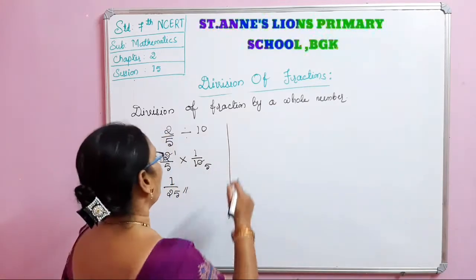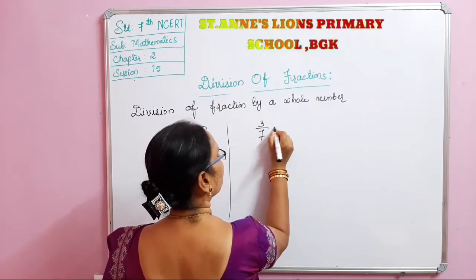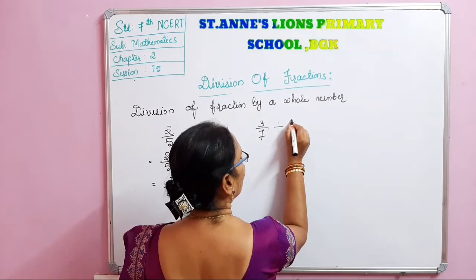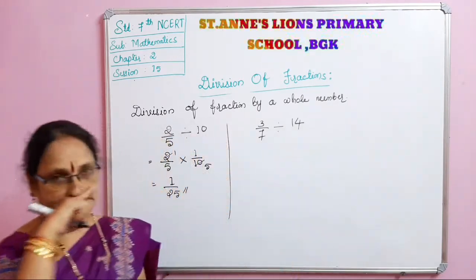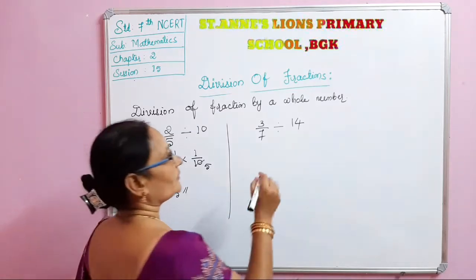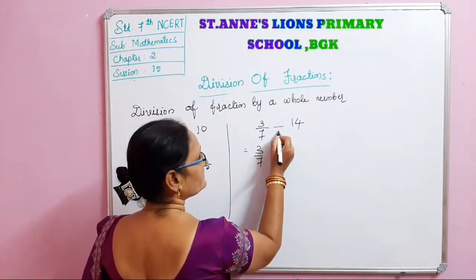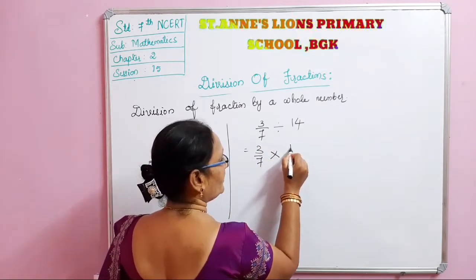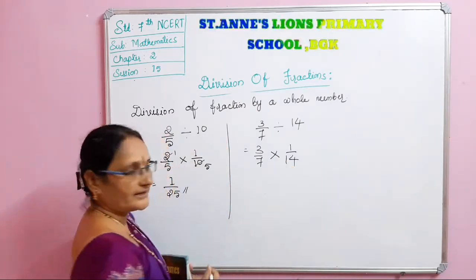One more example I will take. See, 3 by 7 divided by, any one number, 14 we will take. Now 3 by 7, the division is changing into multiplication. What is the reciprocal of 14? 1 by 14. Now is any cancellation possible here?